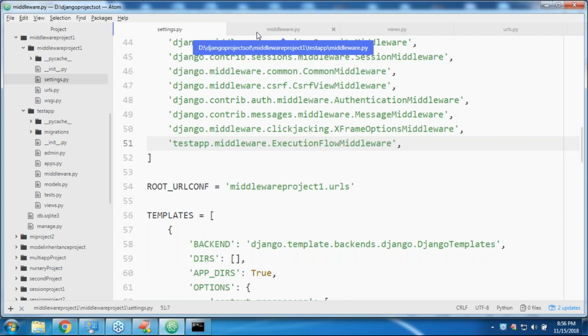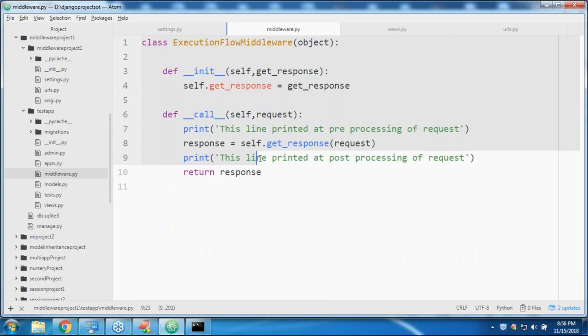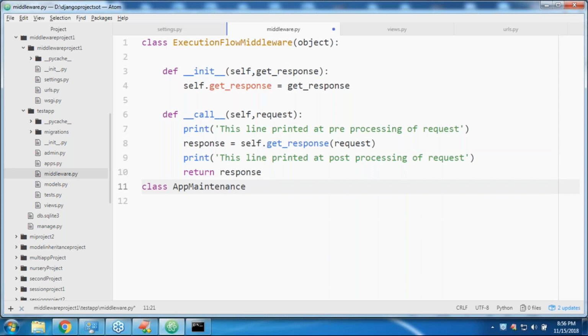So this is one middleware. Like that, I want to define one more middleware class here, AppMaintenanceMiddleware.